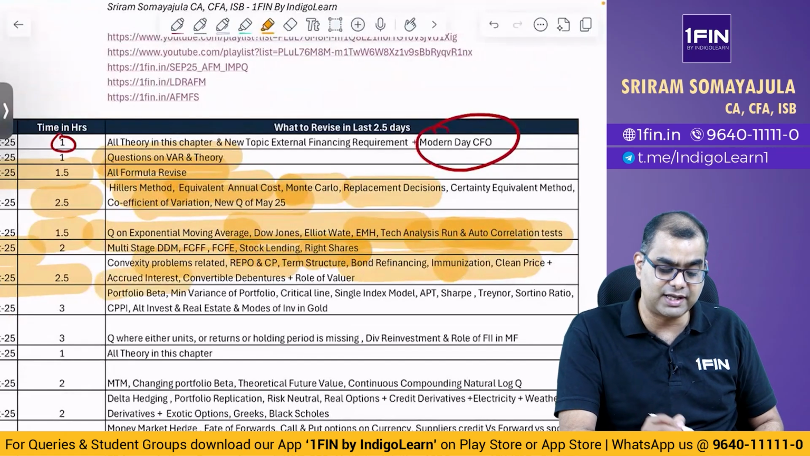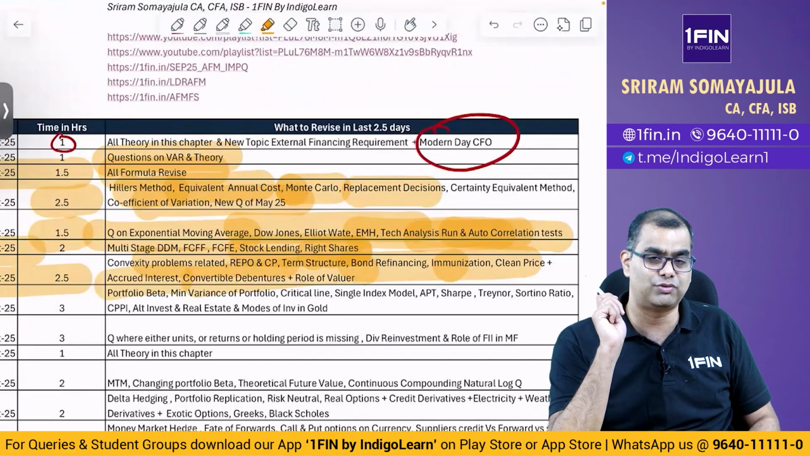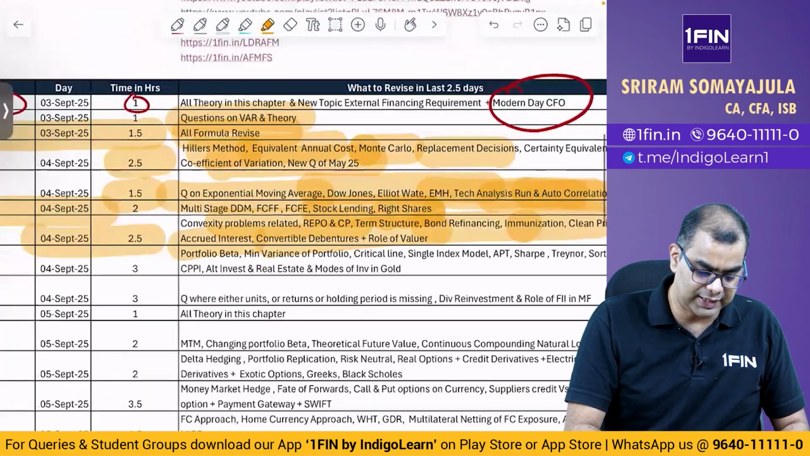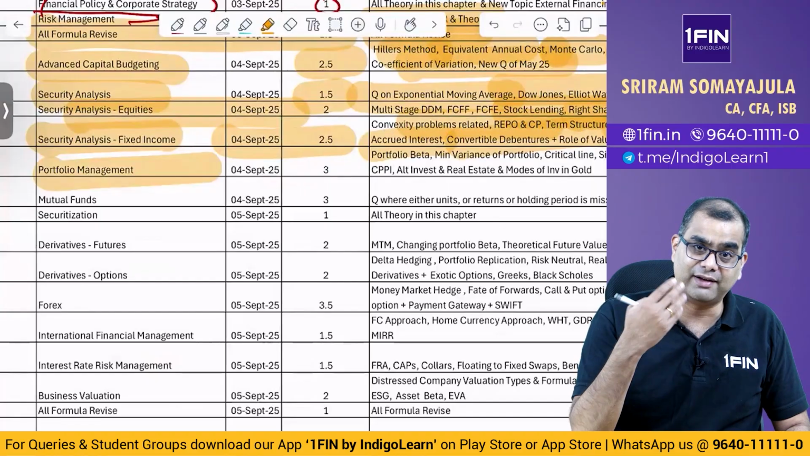Clean price, dirty price, accrued interest, convertible debentures, roll of value. In this chapter, they've added this new concept of roll of value. Please spend time on that. Right, then come to portfolio management. Again, we are still on 4th, right? We have 1.5 days more left.